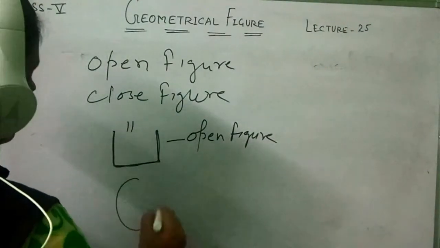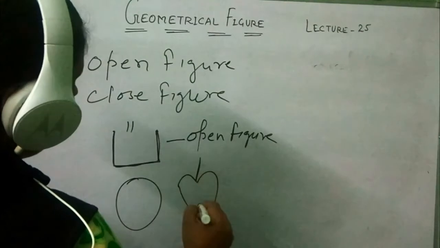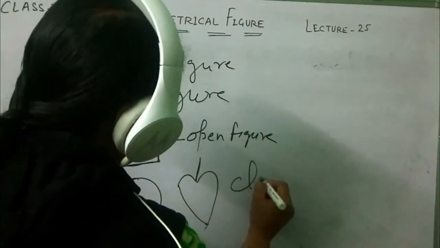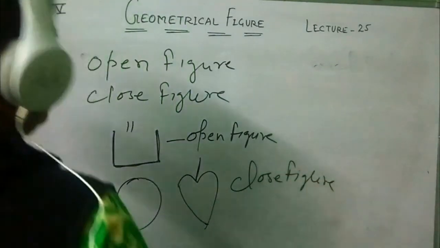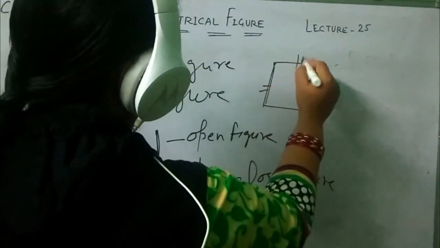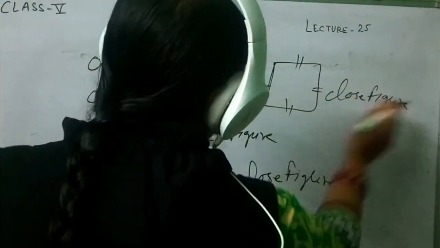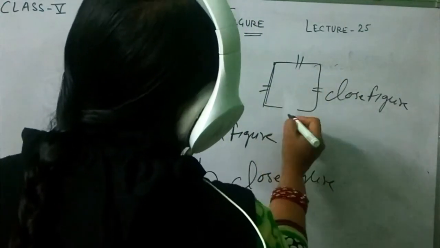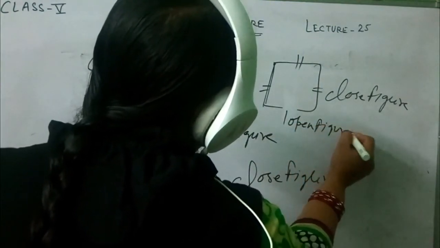And closed figure, this circle is closed, these leaves are also closed. These are examples of closed figures. This square is closed, an example of a closed figure. But if I remove the line from here, this will be open, then it will be an example of an open figure.